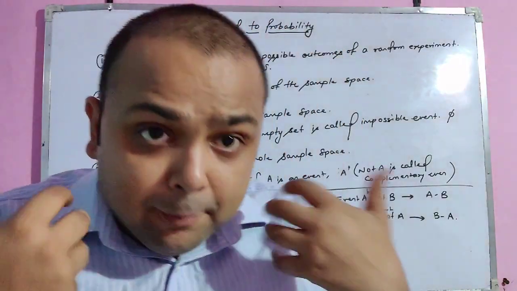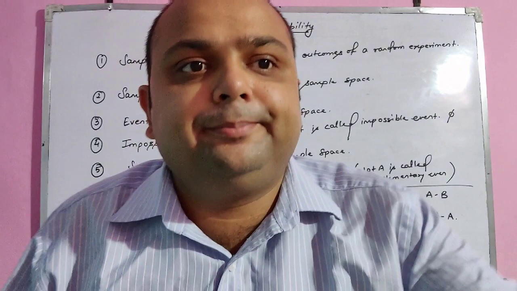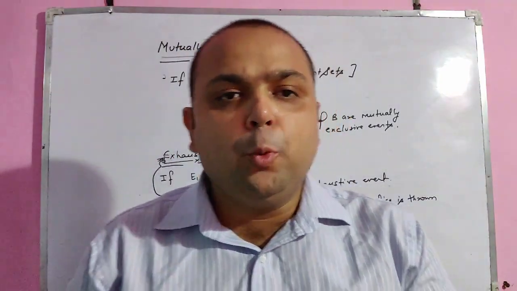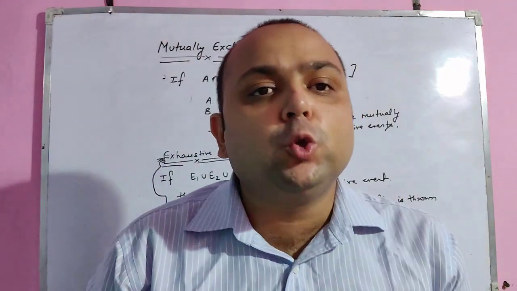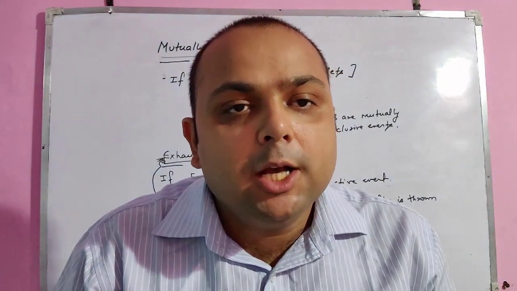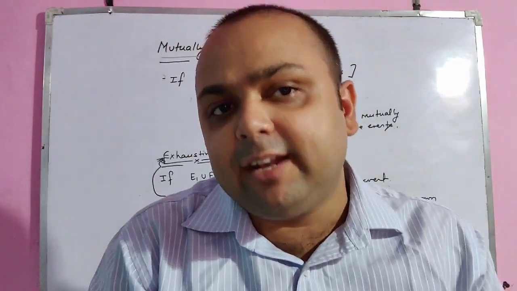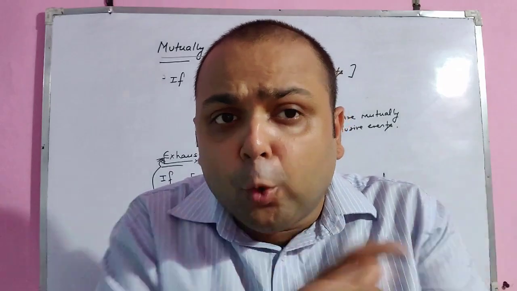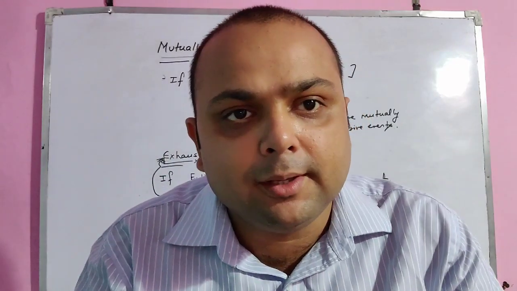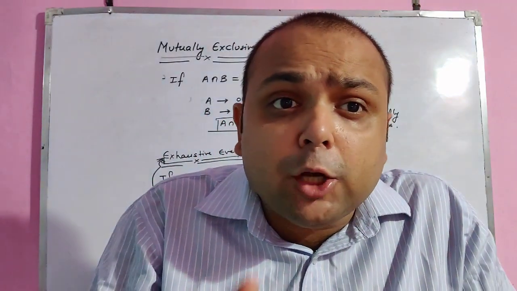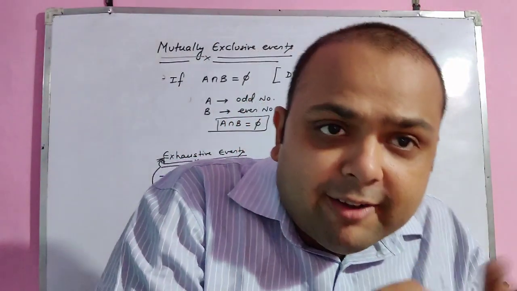In the next part, I am going to tell you different properties related to probability for class 12th. Now, the two more definitions related to probabilities events are mutually exclusive events and exhaustive event. Suppose we have two events. A is the event of getting odd number and B is the event of getting even number. Now the intersection part of both the sets is phi, because there is no common number between odd and even. So if the intersection part of two sets is phi, then they are called mutually exclusive events.